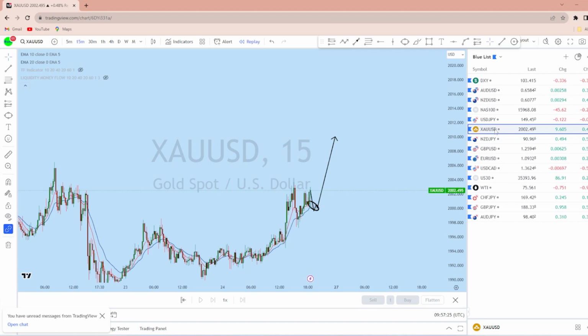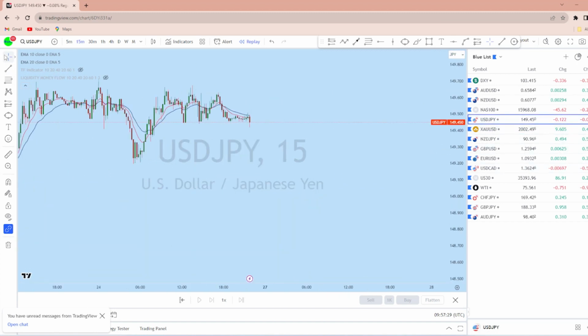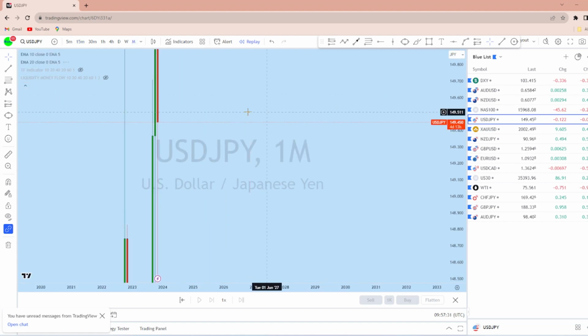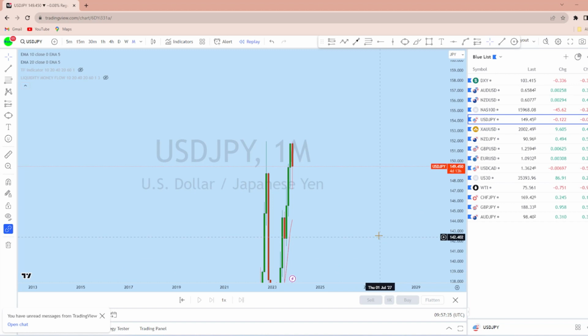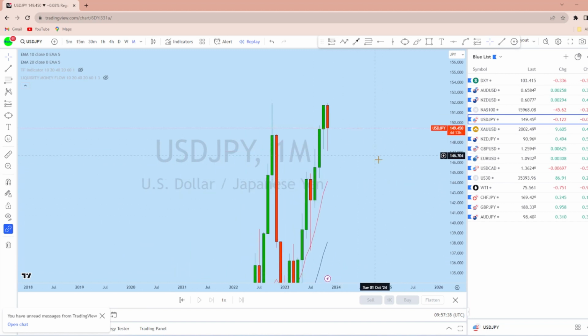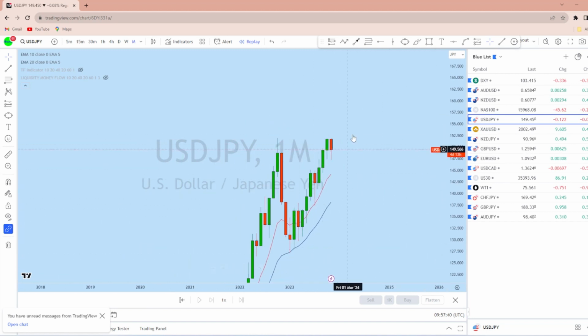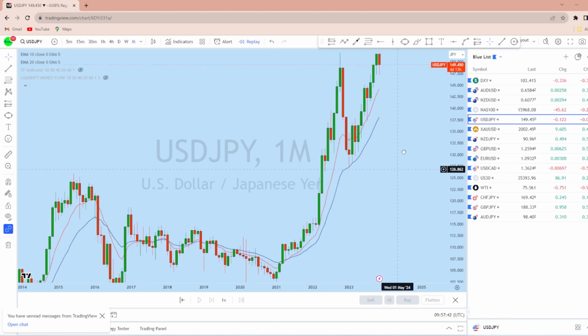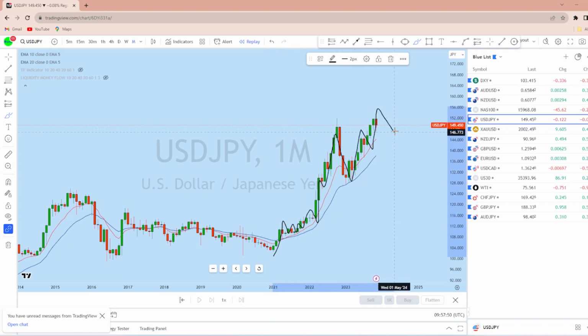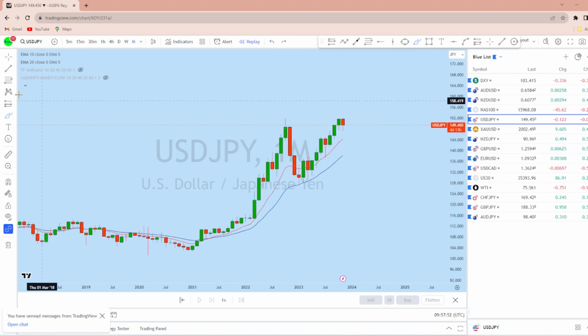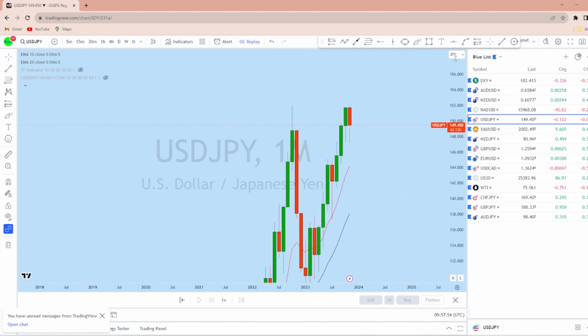So now let's look at yen pair, looking at first of all dollar yen, and looking at first of all monthly time frame. Now from the monthly perspective on dollar yen, we can see that this is a long-term bullish market. From this historical perspective, we saw that dollar yen has made a significant move followed by consolidation. There is another move. The price was creating series of higher high and higher low in this market.